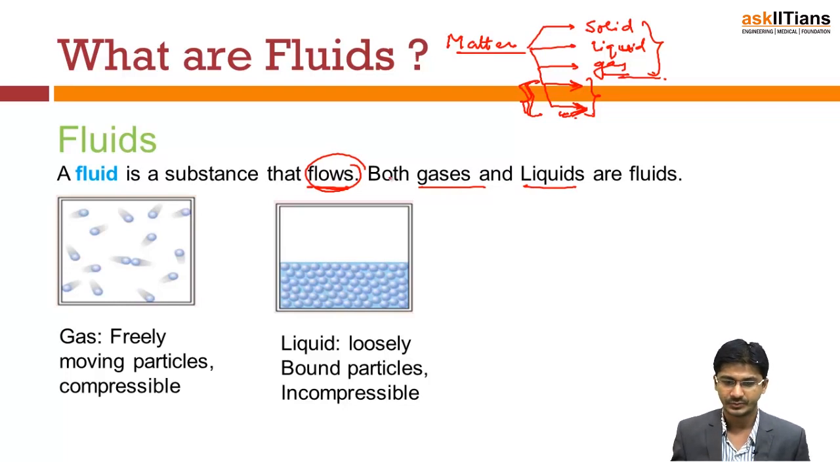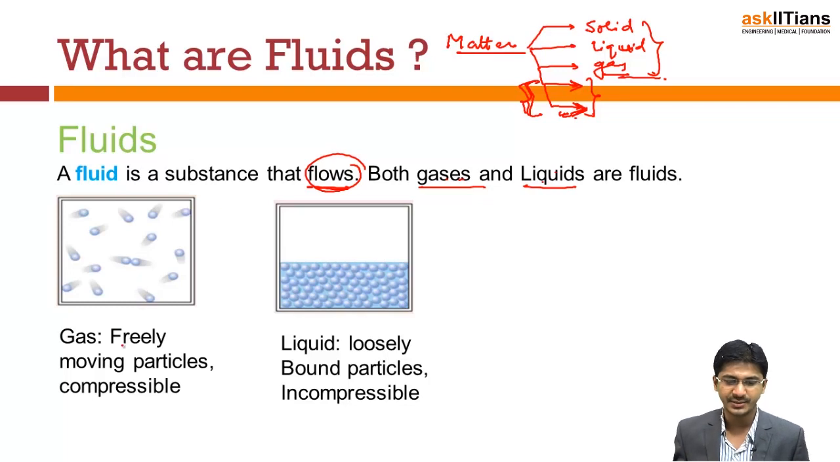Then what is the difference between gases and liquids? If they are both fluids, what is the difference between them? Are all of the laws that we study for gases applicable to liquids, or if we study them for liquids, are they applicable to gases? We'll see what the differences are, but let's first see what exactly the structure of a gas is. That will help us explain the behaviors.